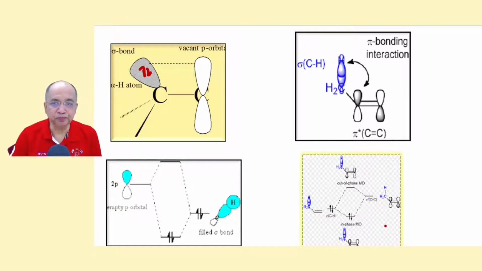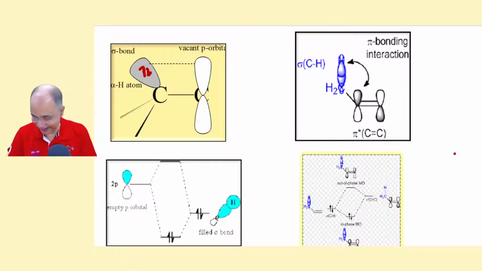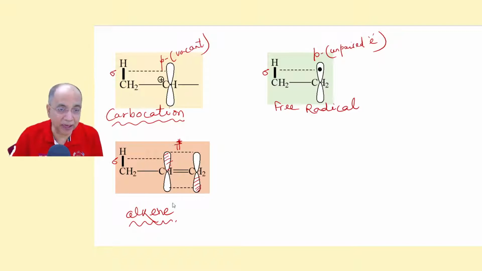Similarly, if it is a pi bond, the whole pi bond will conjugate with a sigma bond. In that case the pi star, plus minus minus plus, will combine with the sigma BMO to form the extended BMO. This is the sigma bond BMO, and this is the pi star of the pi system. They combine to form an extended BMO carrying the two electrons, and the ABMO will be vacant. Same thing I have shown you.